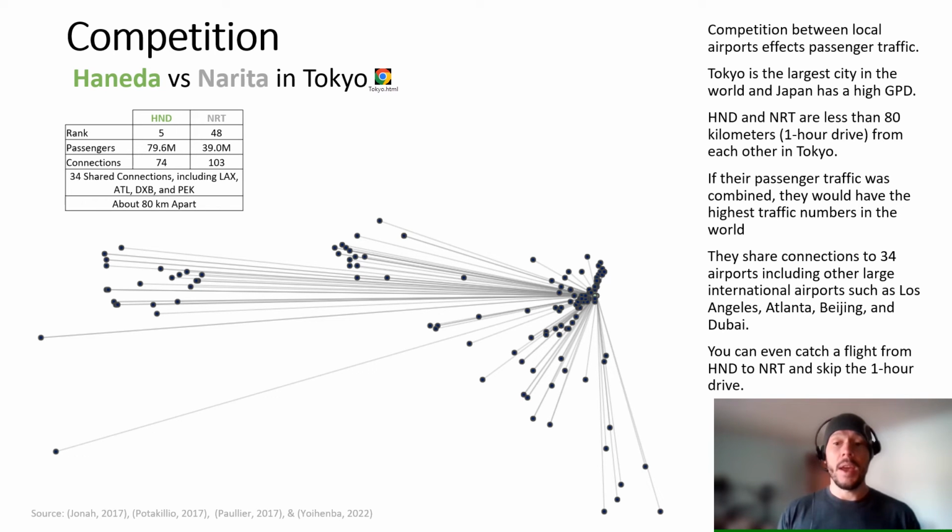They serve a combined passenger amount of over 110 million passengers and share a lot of connections. So if these airports were not stealing passenger share from each other, they would absolutely be the busiest airport in the world. They're about 80 kilometers apart, which is a 1 hour drive.